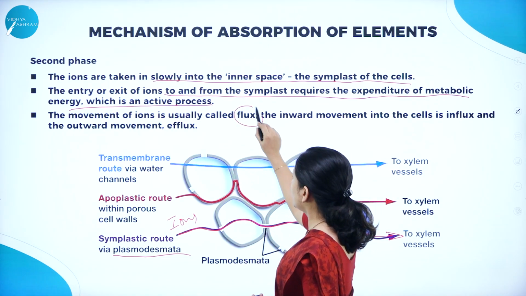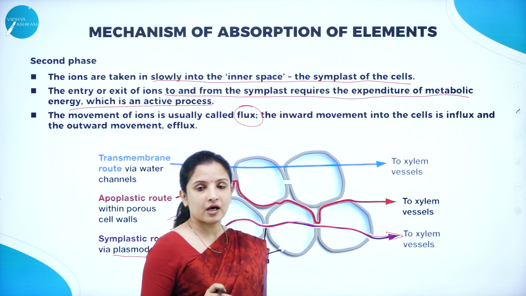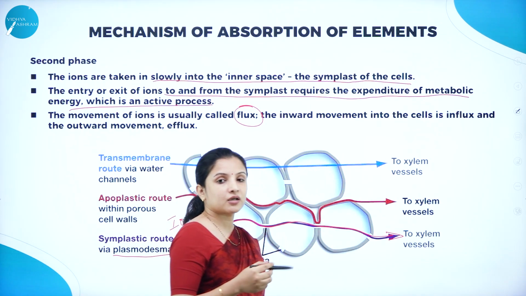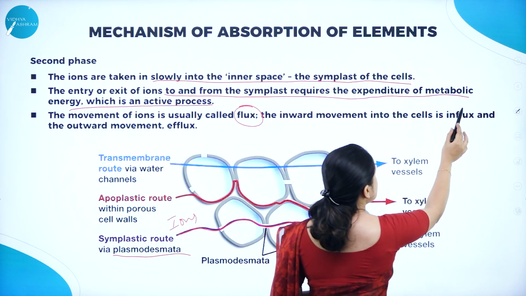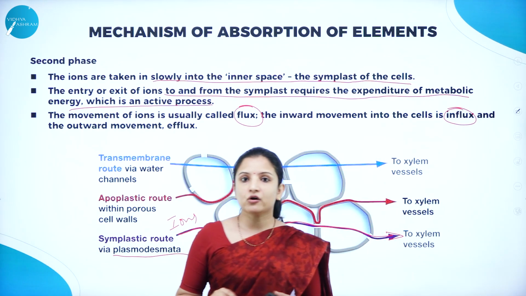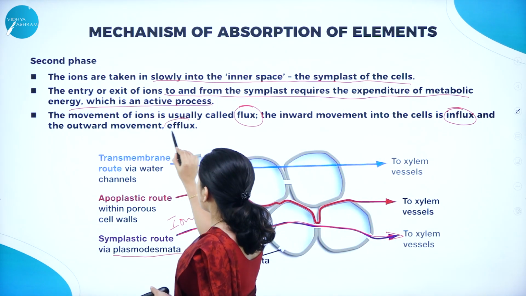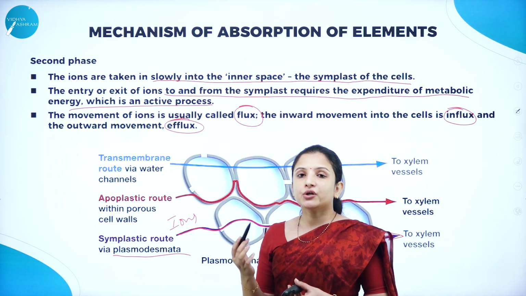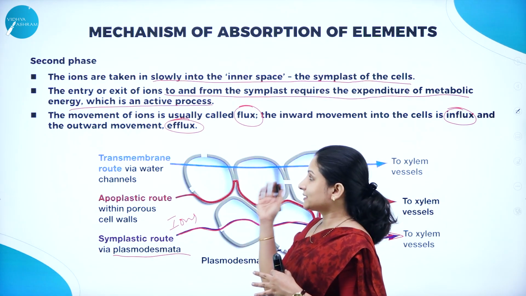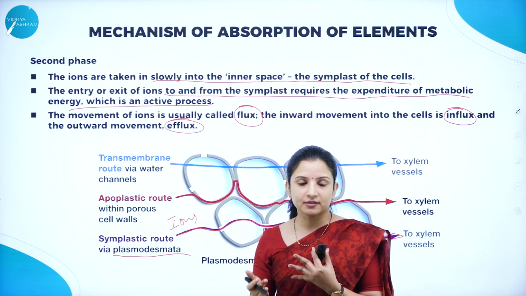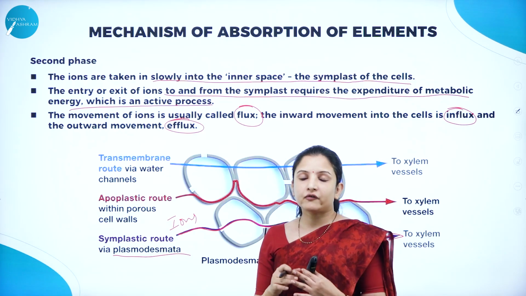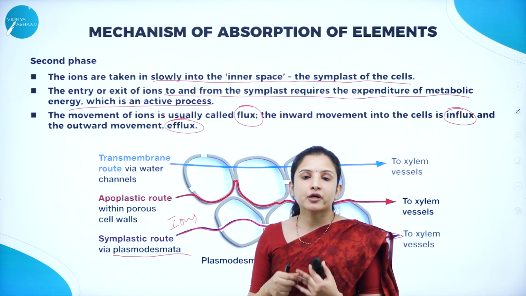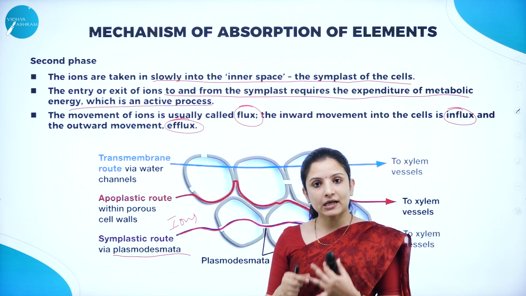The overall movement of ions, that is the mineral ions, is called flux. And again in flux, the movement of mineral ions into the cell is called the influx, and the movement of ions out of the cell is called the efflux. The influx and the efflux. So in the second phase, the slow movement of ions into the cell and out of the cell is occurring. That is why it requires a lot of energy, and therefore it is an active transport.